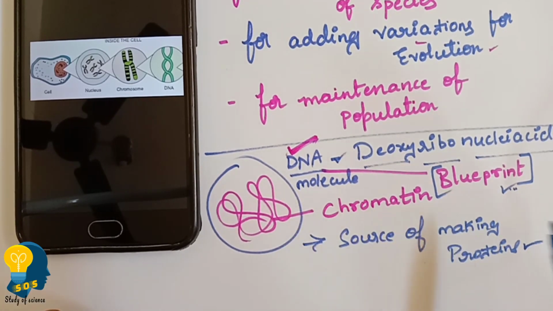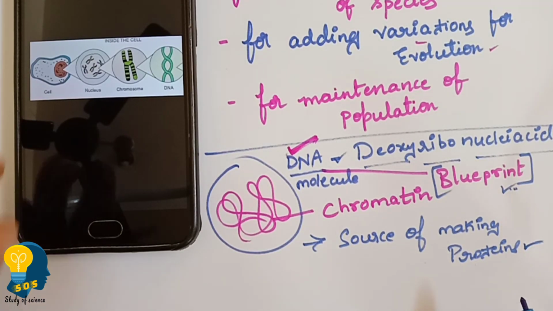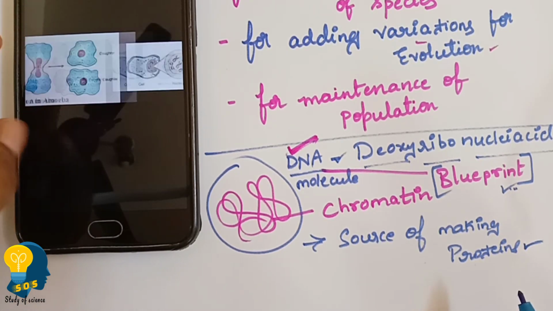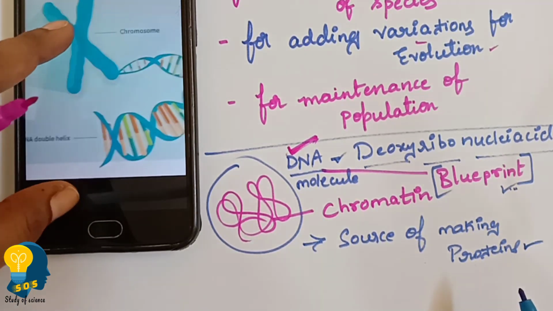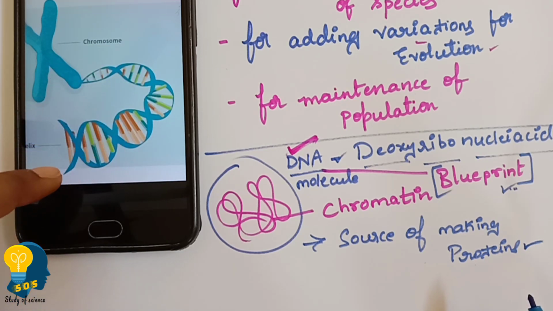See, DNA is the source of making protein. Why is protein needed? ಯಾಕೆ ಪ್ರೋಟೀನ್ ಬೇಕು ನಮ್ಮ ಬಾಡಿಗೆ? You have already understood that DNA is a long coiled structure. If you observe the DNA, see, it is a long coil. You can observe the DNA here. See, this is the DNA strand. It is a long coiled structure.